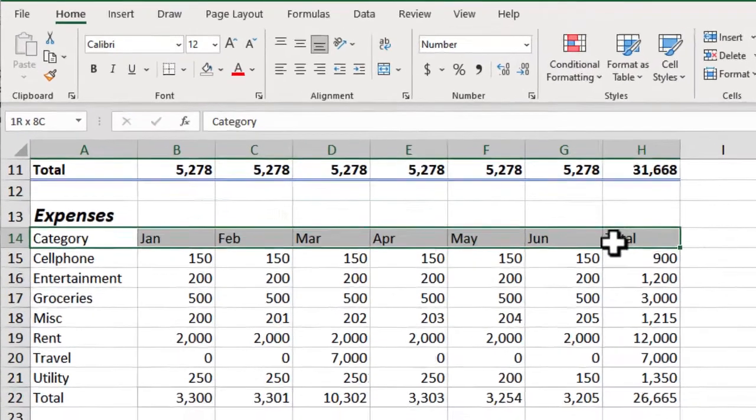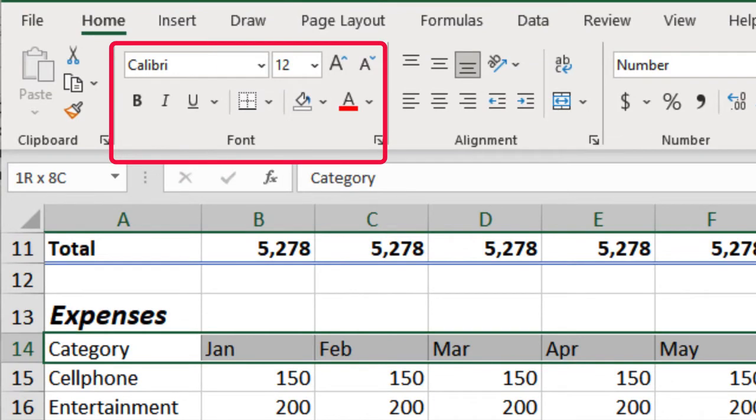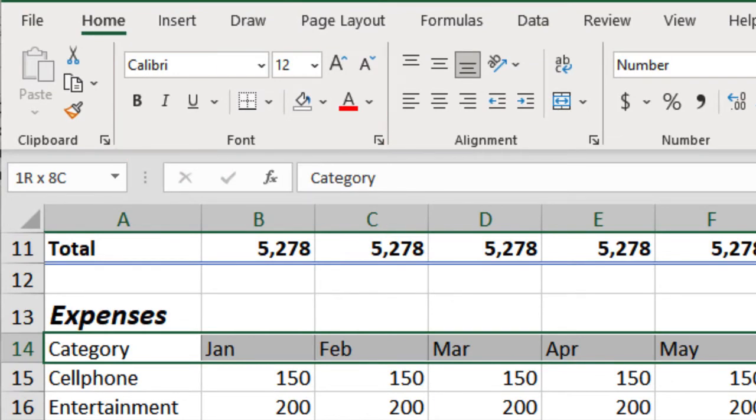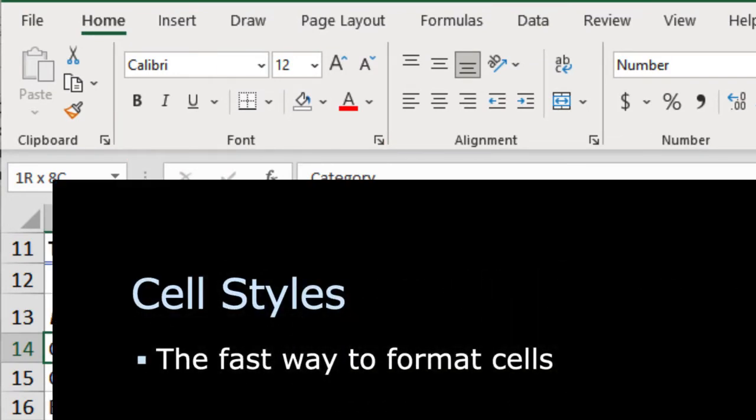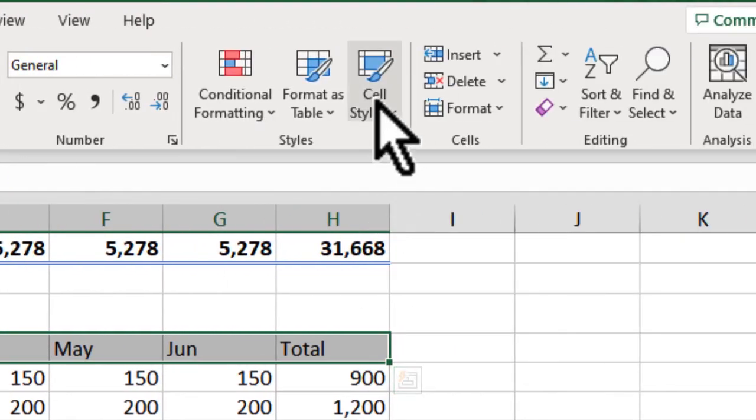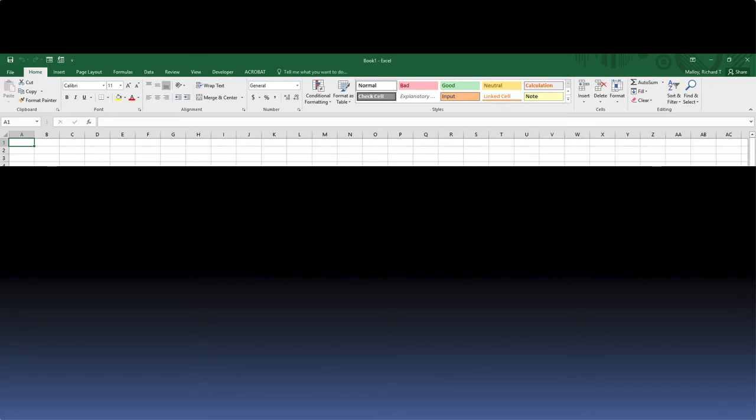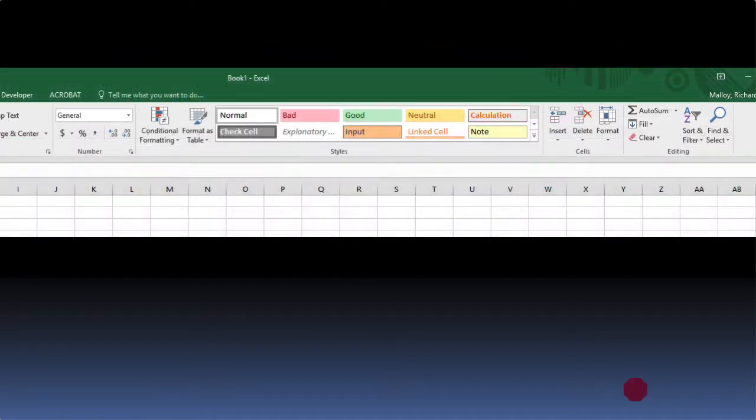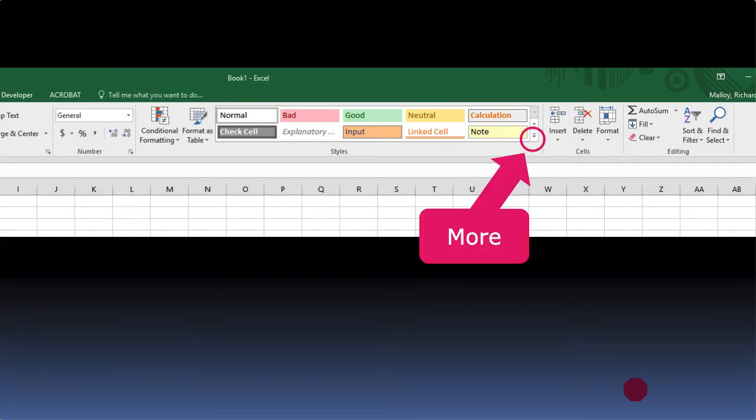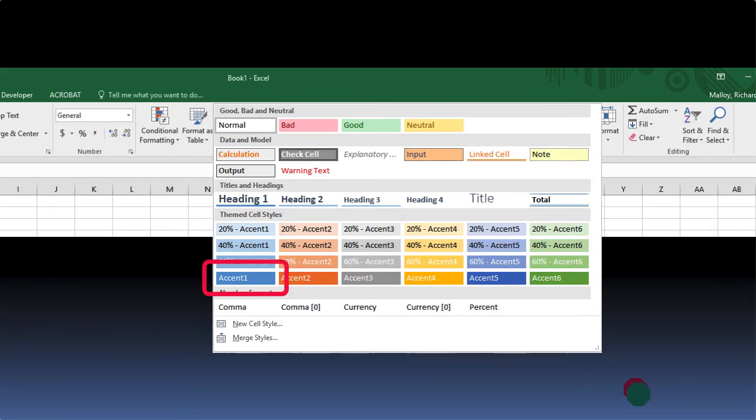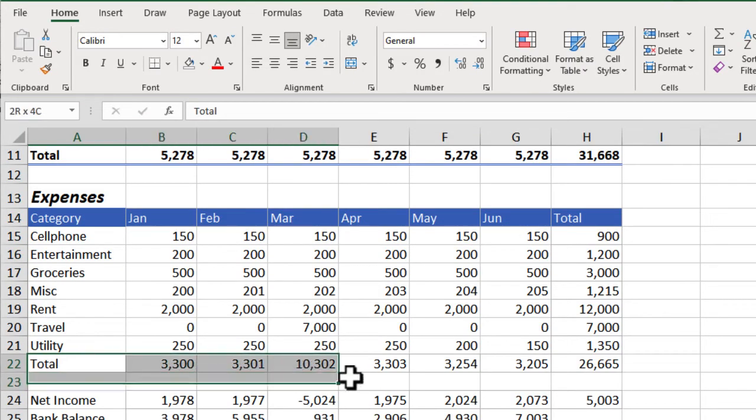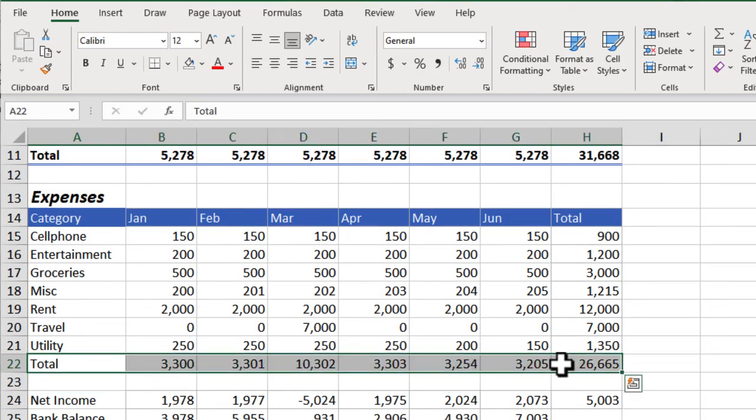We could use the buttons in the font group such as bold and font color, but let's speed up the process. Let's use some cell styles. On my screen, I will click Cell Styles and choose Accent 1. On your screen, it might look different. Instead of a cell style button, you might see a sample of cell styles. In that case, just click the More button at the lower right of the samples and then click the Accent 1 style.